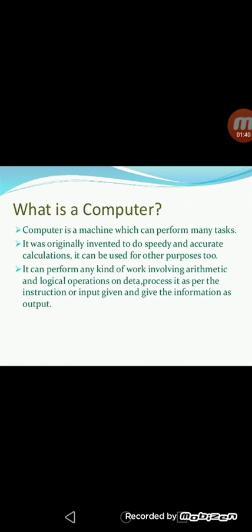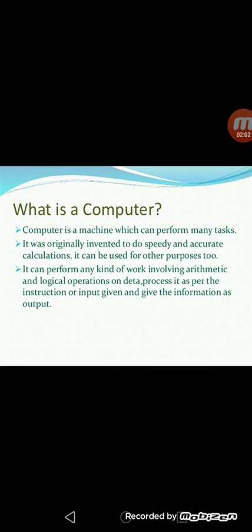Okay, shall we enter into our lesson? First, my question is, what is computer? Computer is a machine which can perform many tasks. If I give more than 5 tasks at a time, can you do them at a particular time?